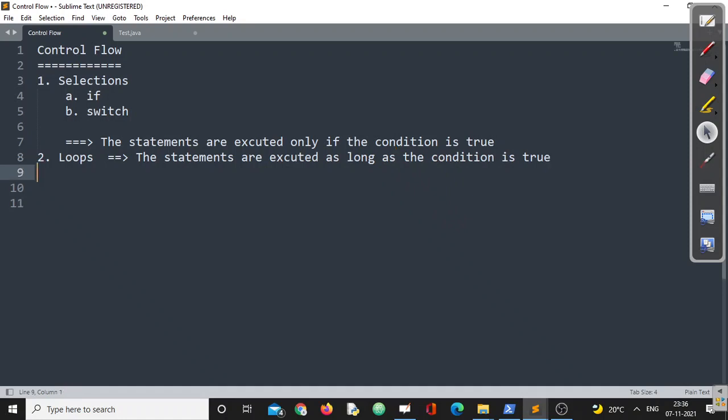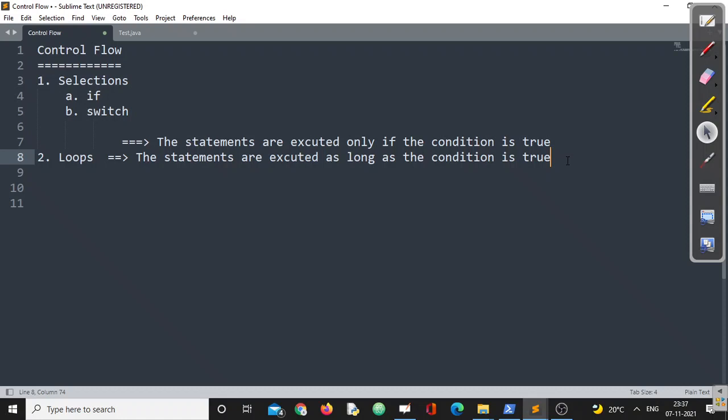There are a few other things also, because I have only written the true part; there is also a false part and other things. The major thing I want to share with you is that in a selection statement, the block will be executed only if the condition is true. That means it will be executed exactly once. But in a loop, we can execute the same block of statements as per our requirement, for 3 times, 4 times, 5 times, like that.